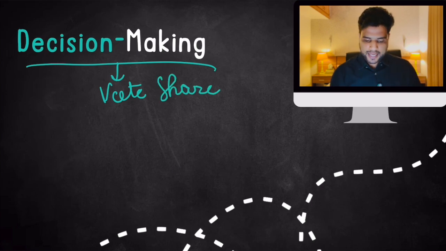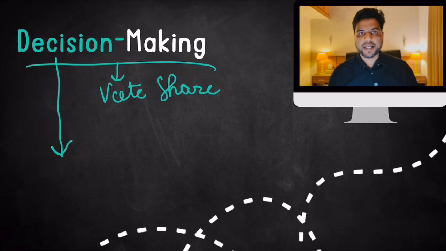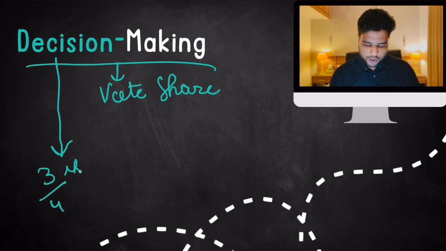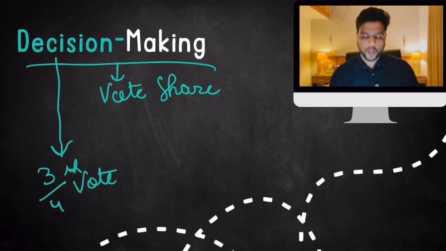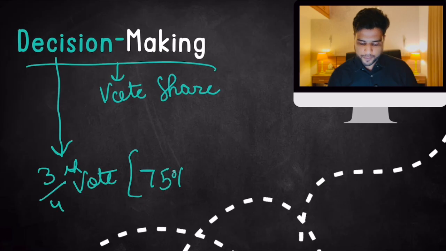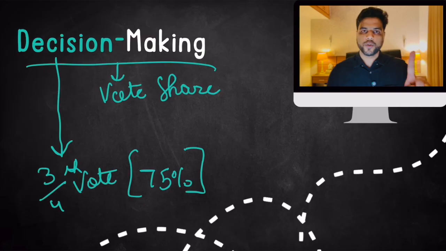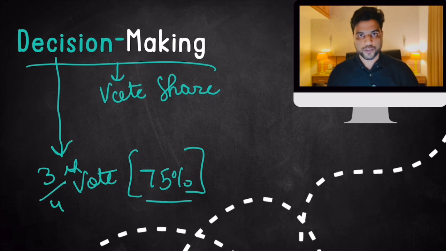Remember this: every decision taken by the GST Council should have 3/4 vote of the council, that is around 75%. Without 75% votes on a particular decision, that decision won't be passed.